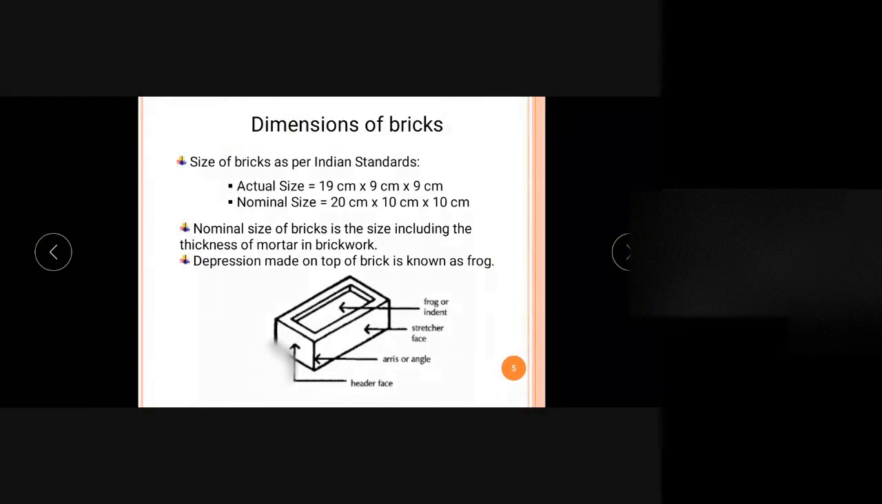So, but in some cases, the thickness of mortar cannot be increased as such. In that case, we can make some depression in the brick so that we can put some more mortar in the frog, so that the binding between the building units or the bricks can be increased. So it is a function of the frog.